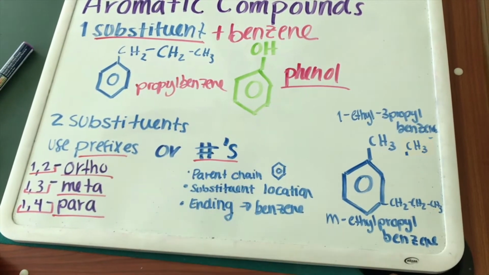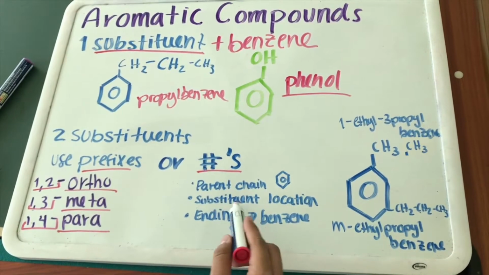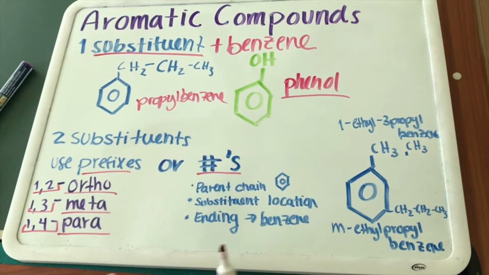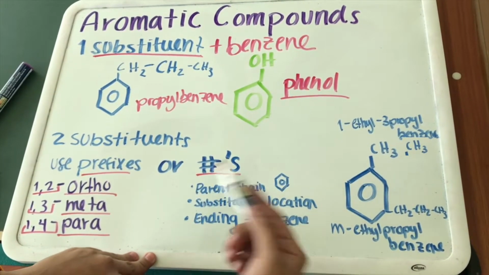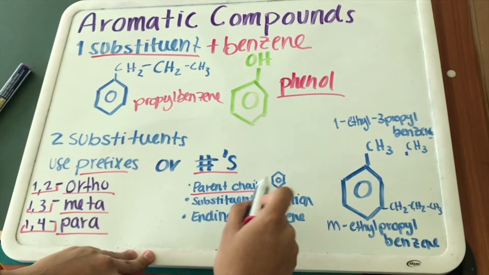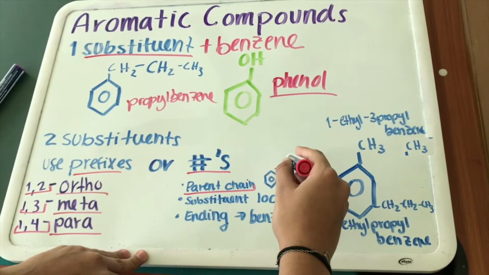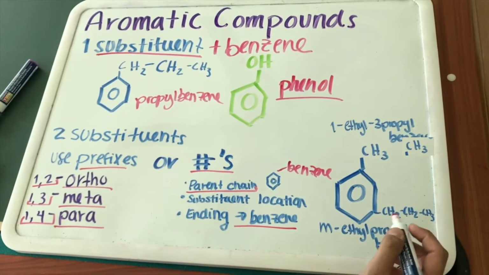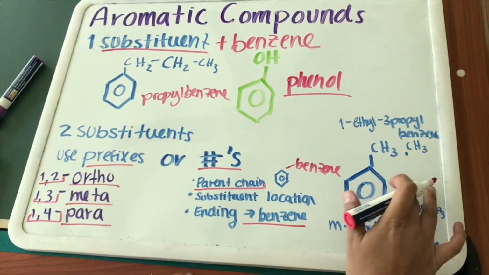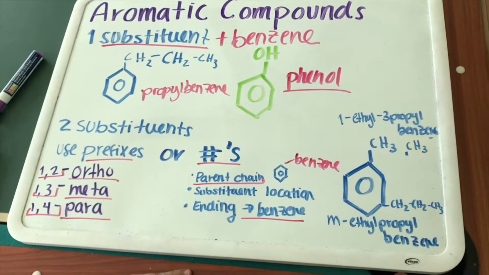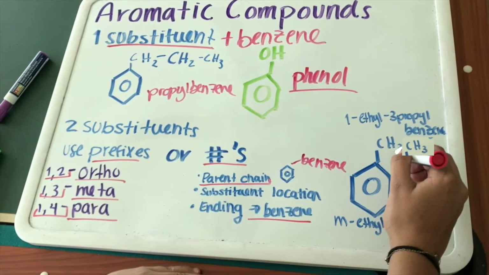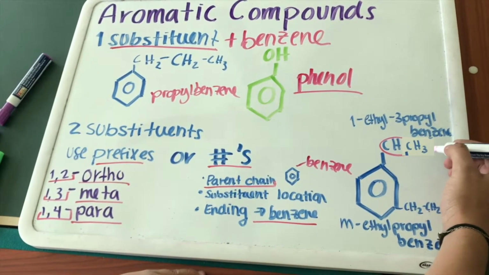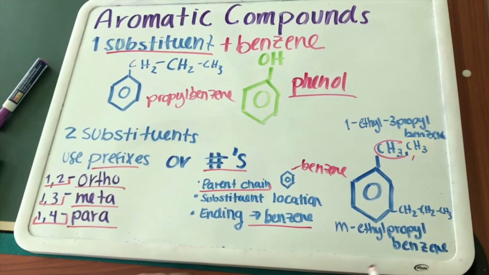And with the numbers, we write the substituent locations separated by hyphens or commas, and we also write the parent chain, which will be the word benzene, and that will be the ending of it. So an example would be this aromatic compound that we have here. It can be named as the ethyl is in the number 1.